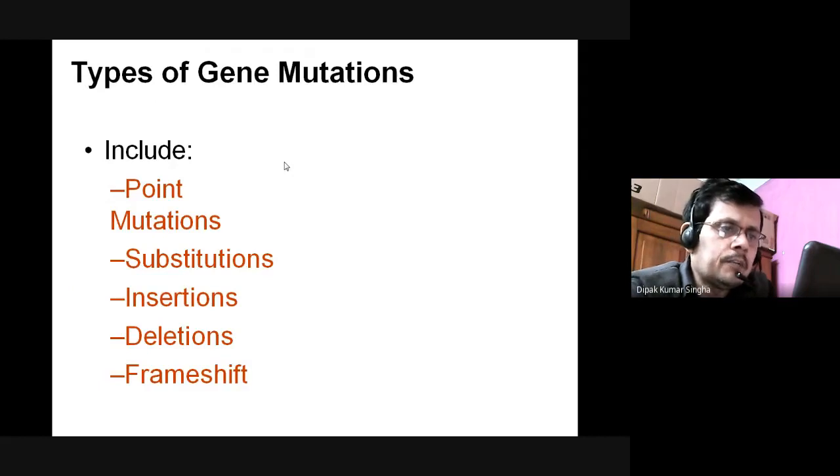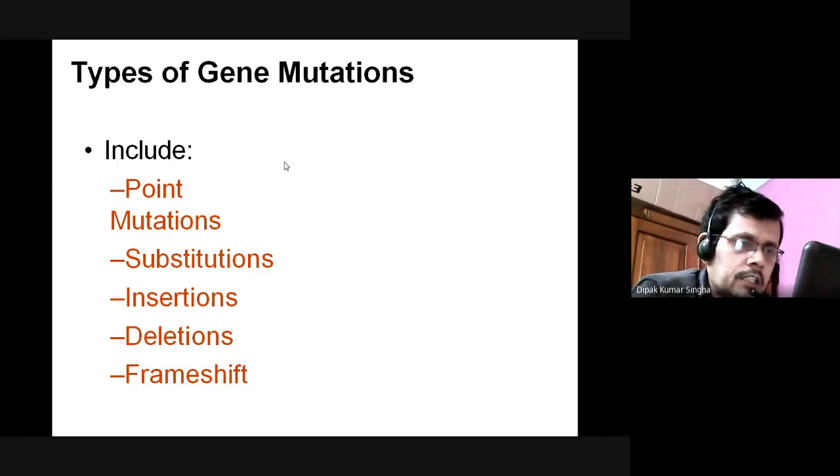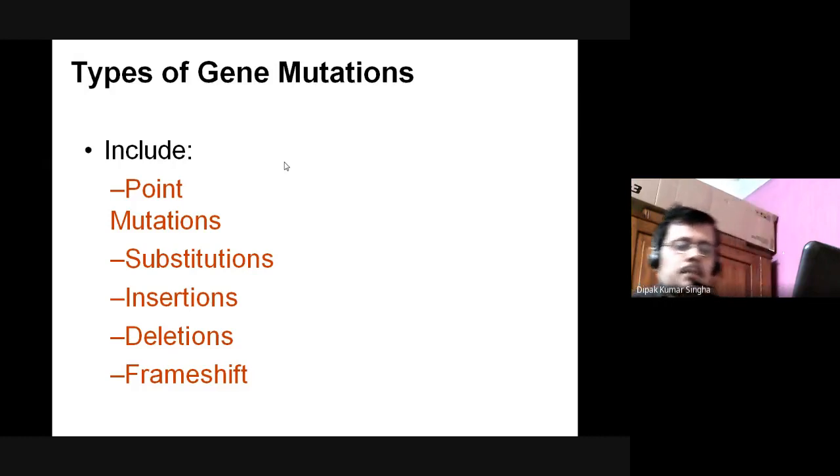The types of genetic mutation include point mutation: substitution, insertion, deletion, and frame shift. I discussed these in the previous class also. Point mutation means a single base is changed. Sometimes one base is substituted, for example A is replaced by T. Insertion means addition of one base to another. Deletion means one base is deleted from a gene. And in frame shift, the total reading frame changes. It is called a frame shift type of mutation.